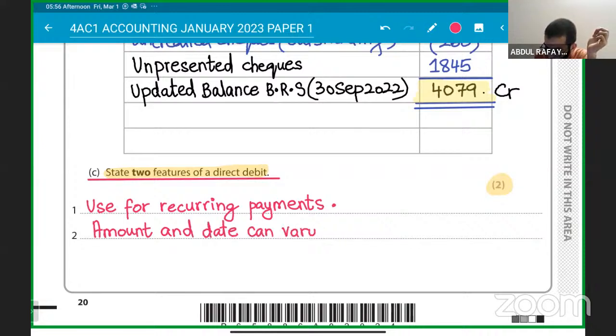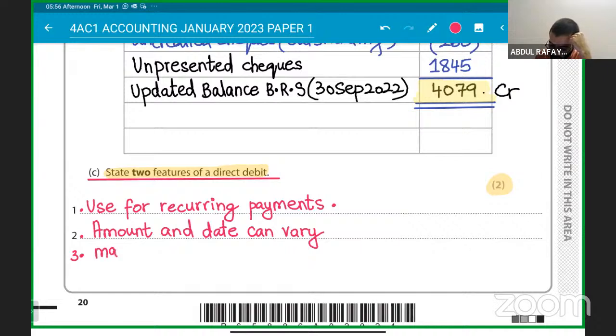So you can make the payment at any time and the amount can change as well. It's not a fixed amount. You don't have to do a fixed amount here. You can vary it. Amount and date can vary. If you are paying on the fifth of one month, the next month you can pay on the 10th as well. Then you can pay on the 12th, or on the 20th, depending on what's happening.